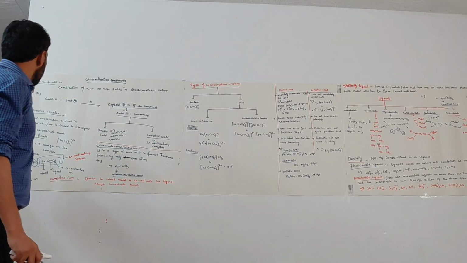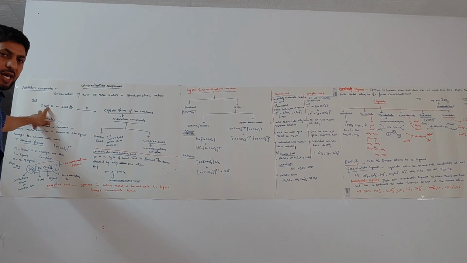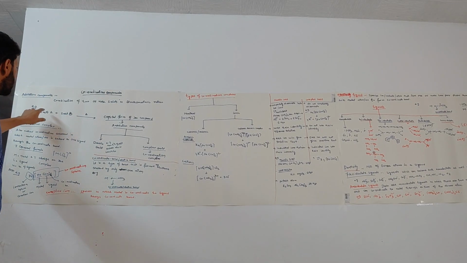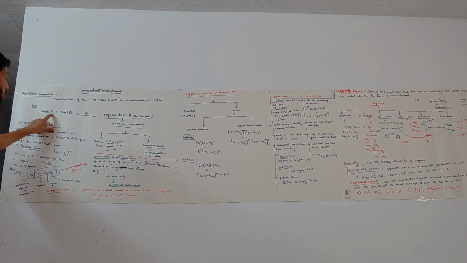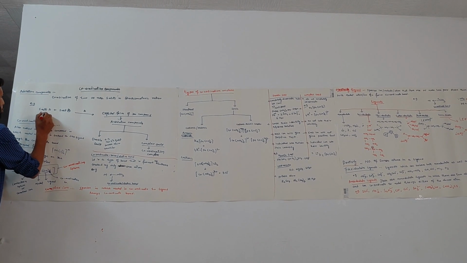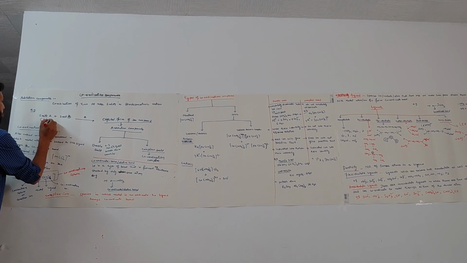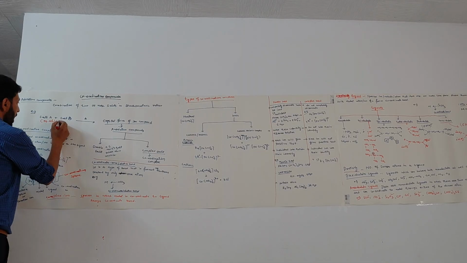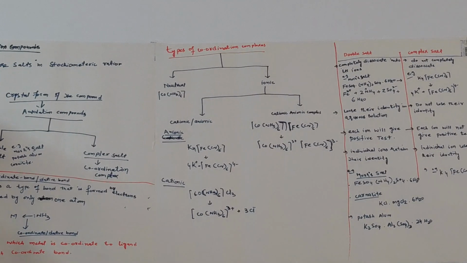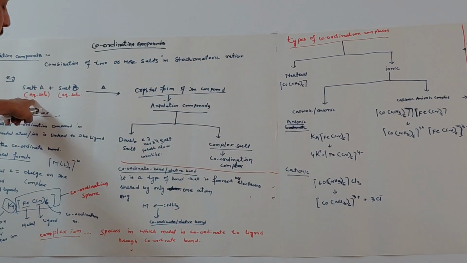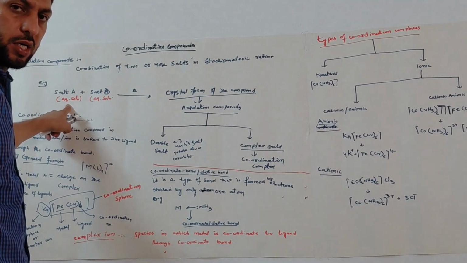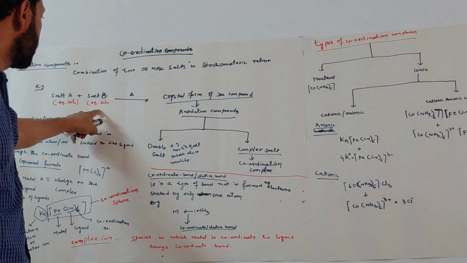For example, if I am taking the salt A and I am combining it with the salt B, we have to make an aqueous solution of salt A. This salt A should be in the aqueous form. And salt B should also be in aqueous solution. Then we are combining these two: the aqueous solution of salt A and the aqueous solution of salt B.